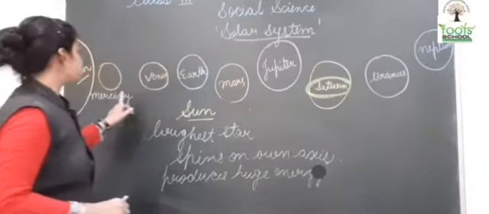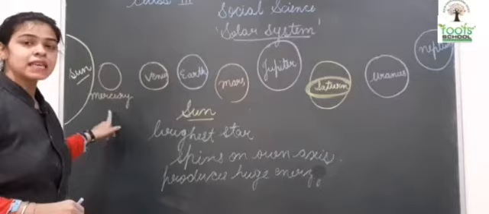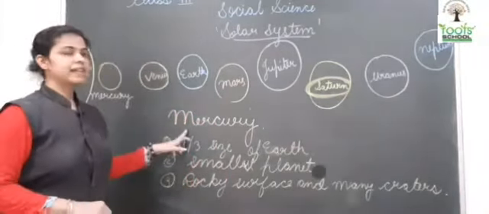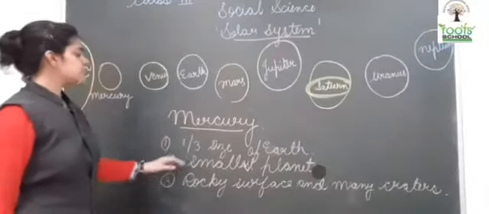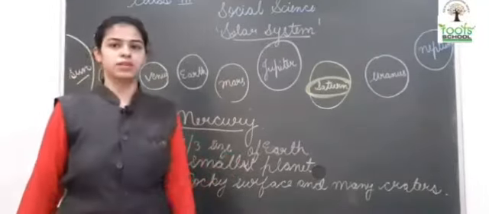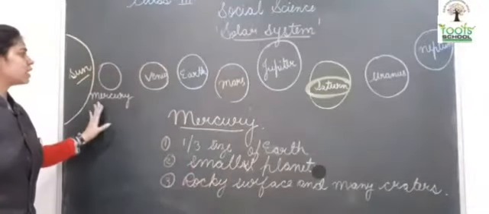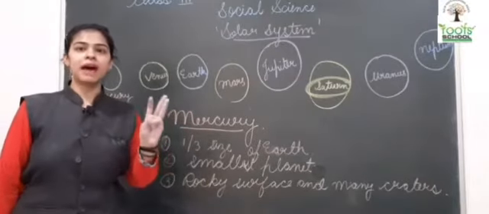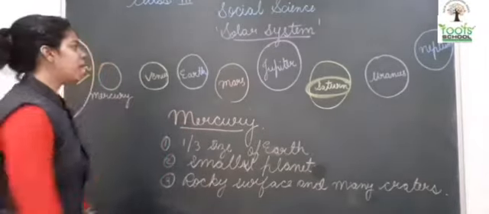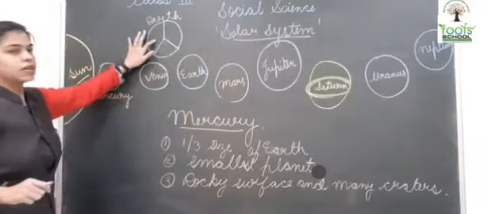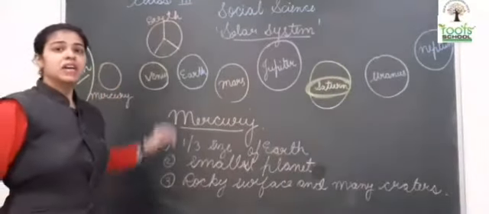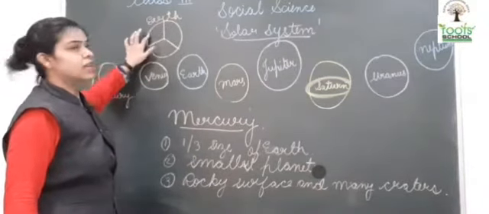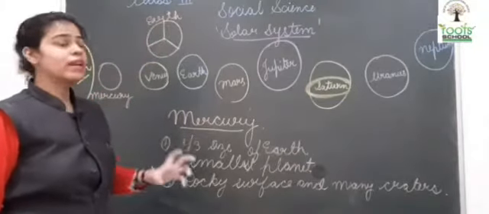Now we will study the properties of the first planet, that is Mercury. Okay, so now we will learn the features of the planet Mercury. Mercury is 1/3 the size of Earth. That means if we divide Earth into 3 parts, it will take only 1 part. For example, this is Earth. If I divide Earth into 3 parts, that is the first part, then the second part, and then the third part, it will take only 1 part.